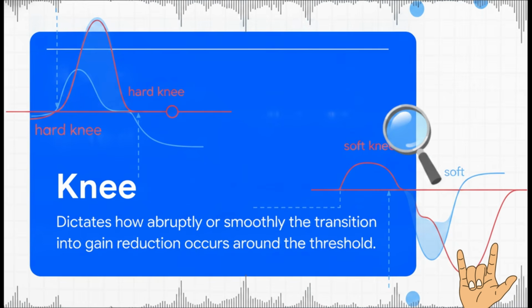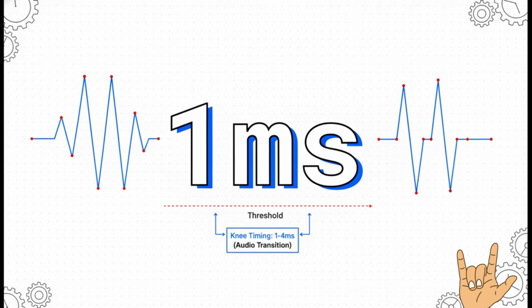A soft knee gradually introduces the ratio as the signal approaches the threshold limit, rounding off the harsh edges of the mathematical transition. Precise knee timing values fall between 1 to 4 milliseconds. This technical measurement effectively disguises the threshold transition from the human ear, preventing the compression from sounding like an obvious hard-switched mechanical effect. This ensures the transient is controlled without the listener perceiving the hardware's intervention.